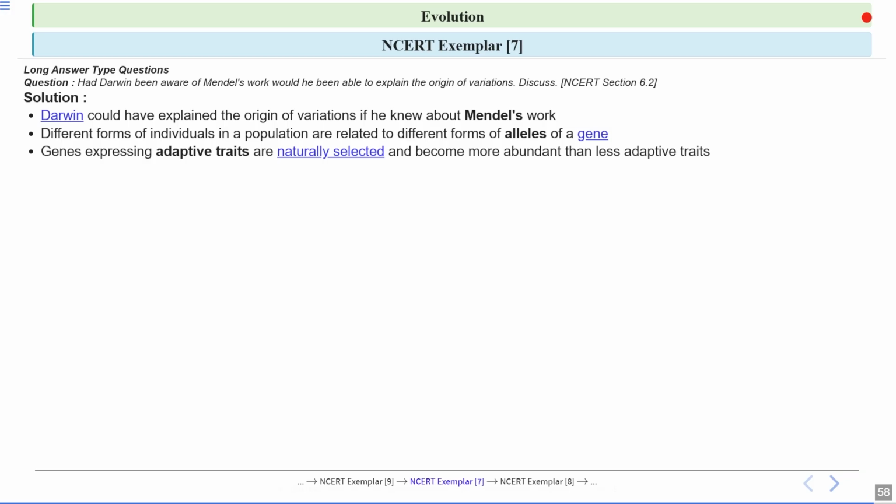This means the genes which provide a survival advantage, these beneficial genes, are selected. We know that traits are controlled by genes, so genes which code for a particular phenotype are selected and inherited in the next generation as well.